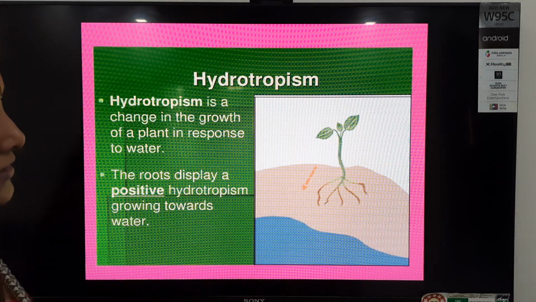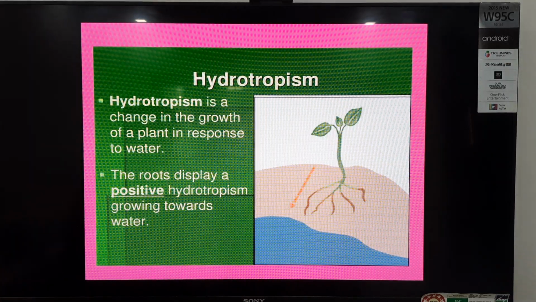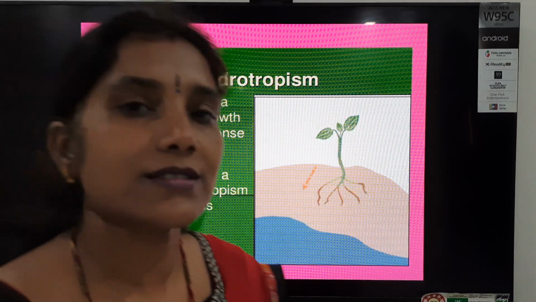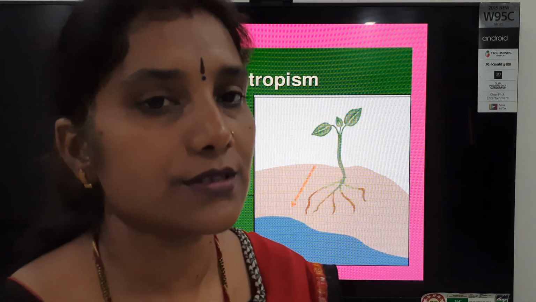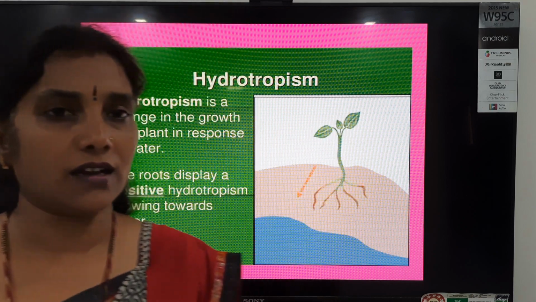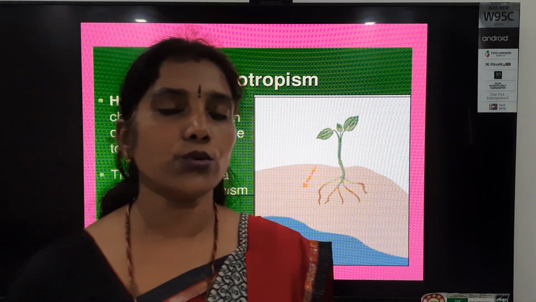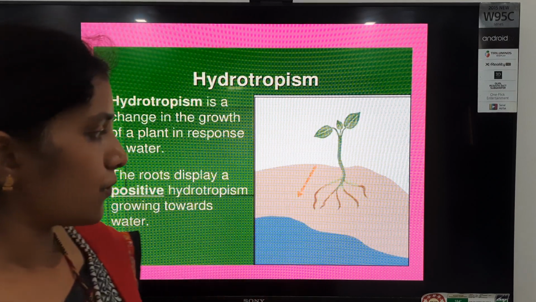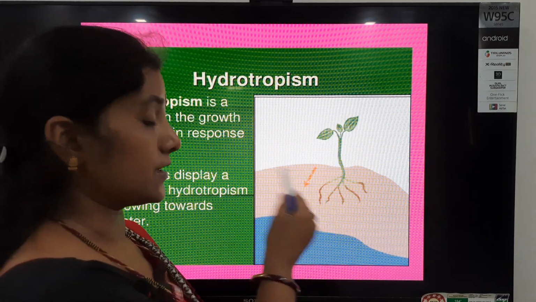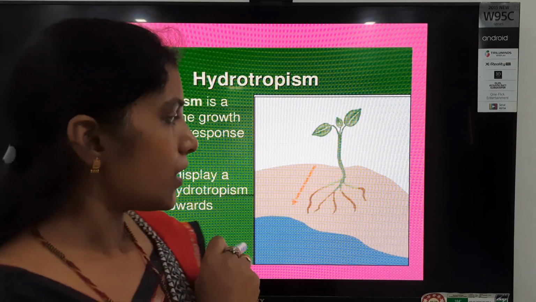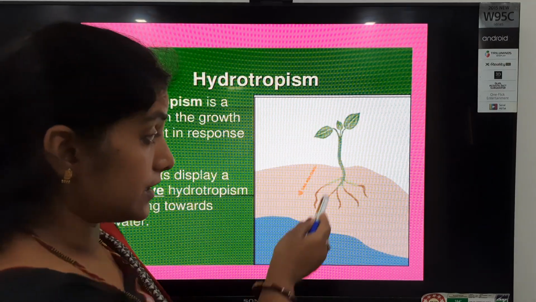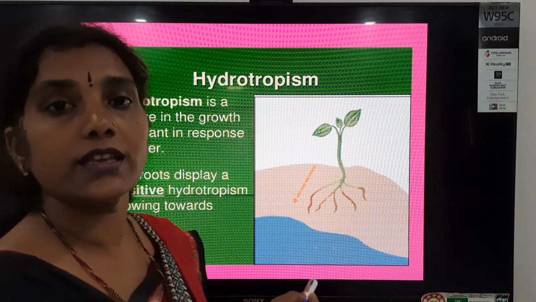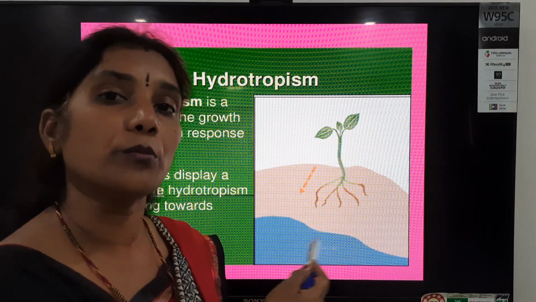Observe this slide, students, where the roots want to grow. As you know, what is the function of the root, students? In the previous class, you have learned roots absorb water and minerals for the plants. So, what is their function? To search for water. So, how do they go towards the water? The roots grow towards the water. In this way, they show the movement.